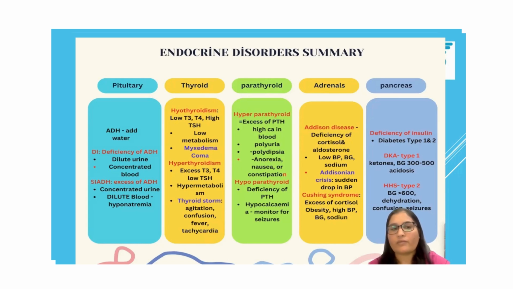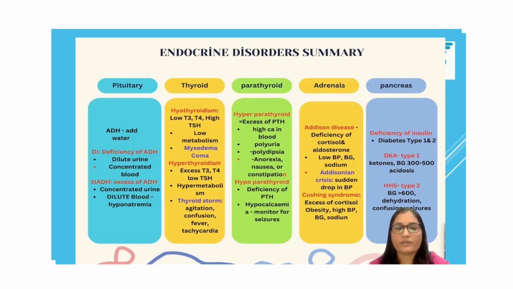If there is a deficiency of ADH, our kidney will not be able to conserve water, and that condition is called DI, or diabetes insipidus. The patient will be producing a lot of urine. The patient's blood will be more concentrated, meaning there will be high osmolality of blood but low specific gravity of urine. So we monitor these patients for dehydration because they're producing a lot of urine, and we give them more fluid to drink. We give them IV fluid if ordered.